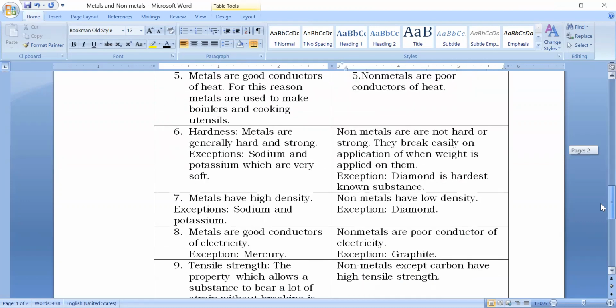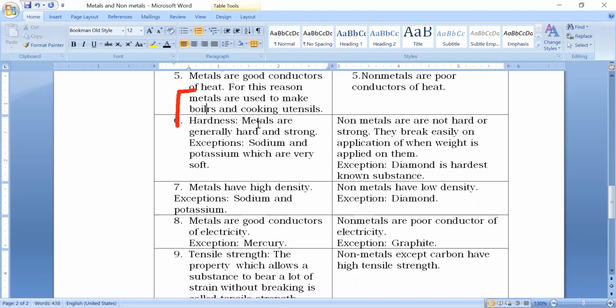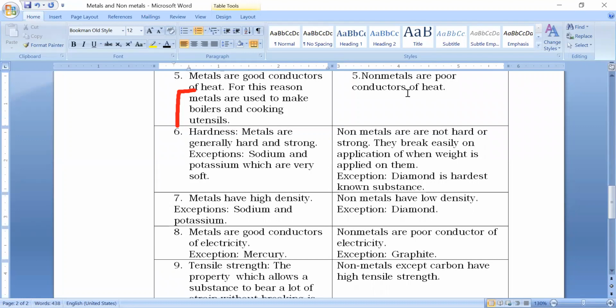Now we come to the next property, conductivity of heat. Metals are generally good conductors of heat. That is why boilers are made up of metals and cooking utensils are made up of metals. The non-metals are poor conductors of heat.